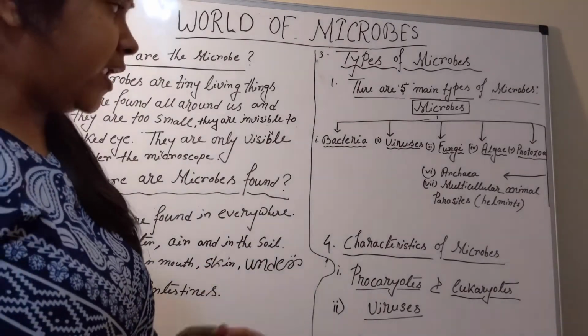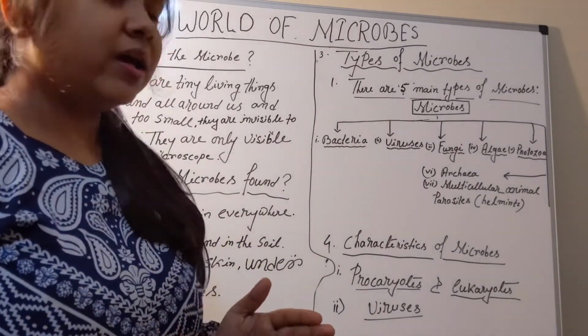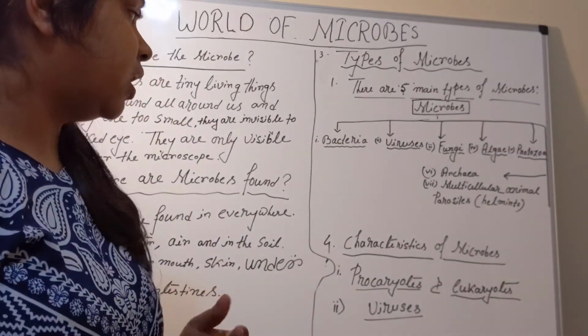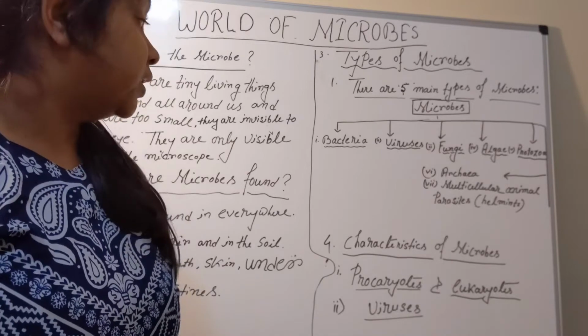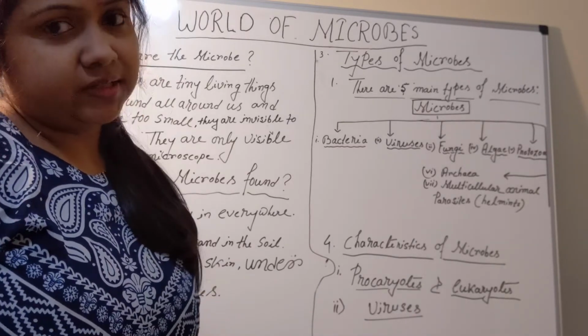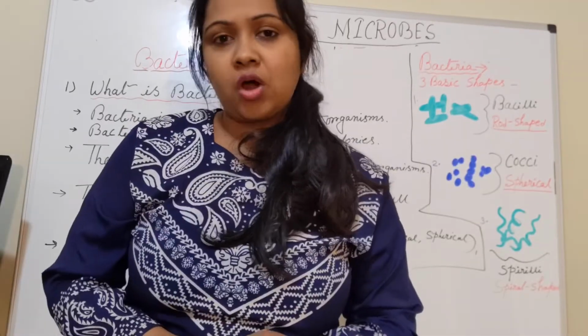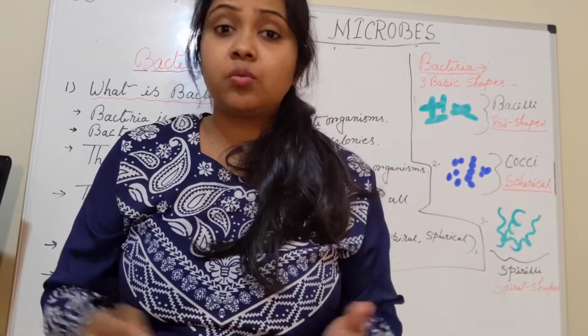Next, the characteristics of microbes. There are mainly 2 types of character. First the prokaryotes and eukaryotes, and next the viruses. I'm going to talk about the bacteria. So what is the bacteria?